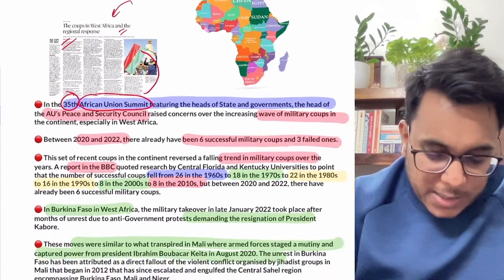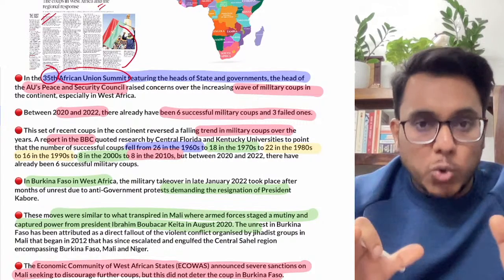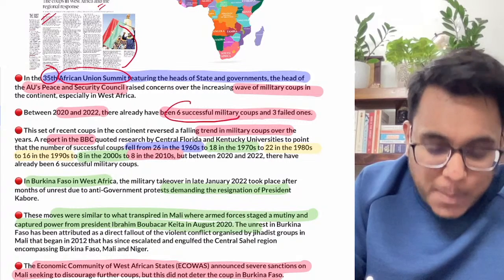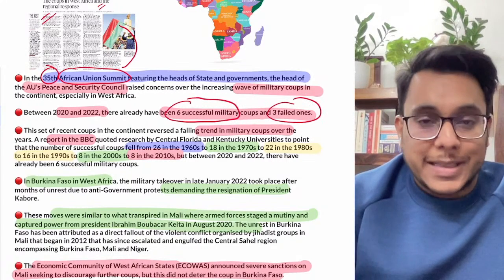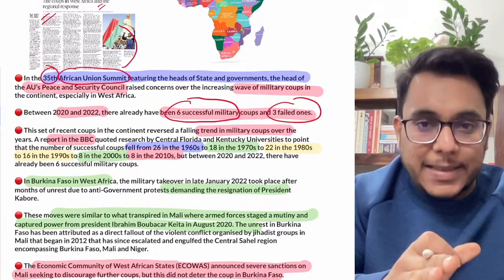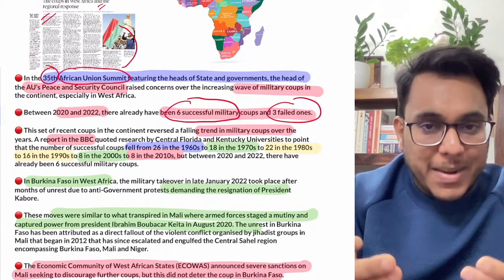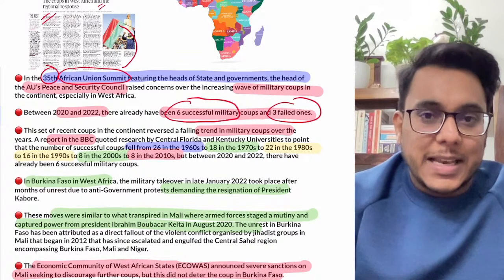Now guys, understand this: between 2020 and 2022, the 2 pandemic years, there were 6 successful military coups and 3 failed coup attempts. This is actually opposite to the recent trend. In the past few decades, the number of coups in Africa had declined, but now suddenly it is increasing.